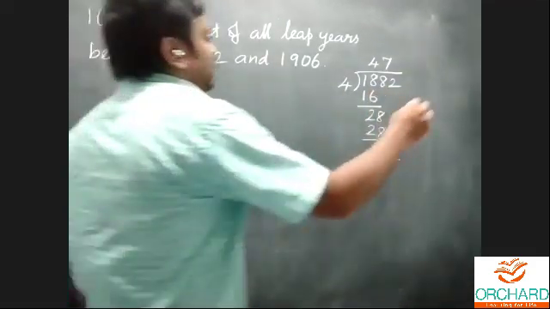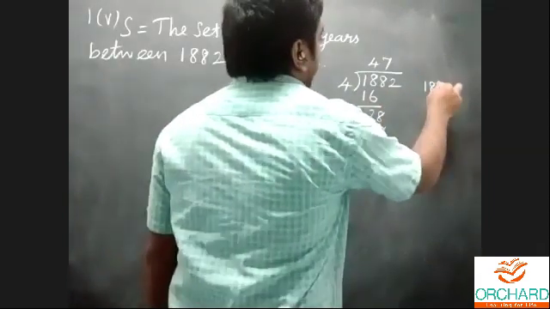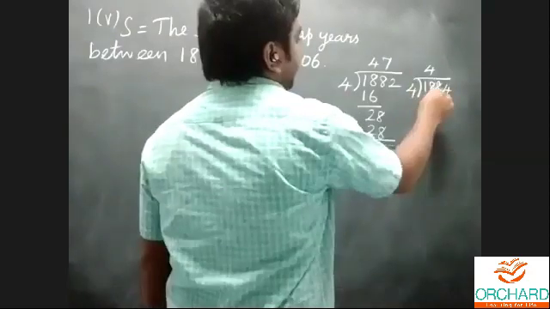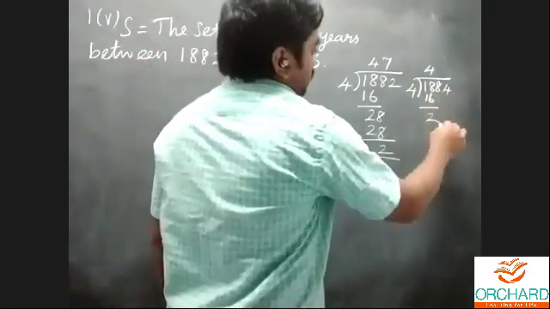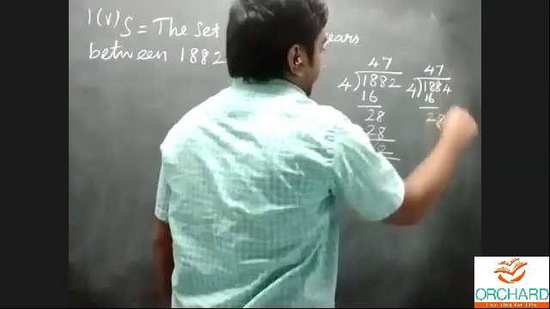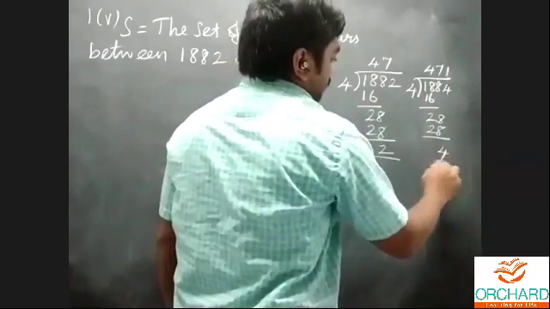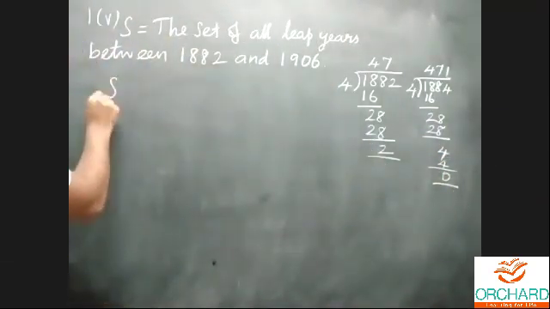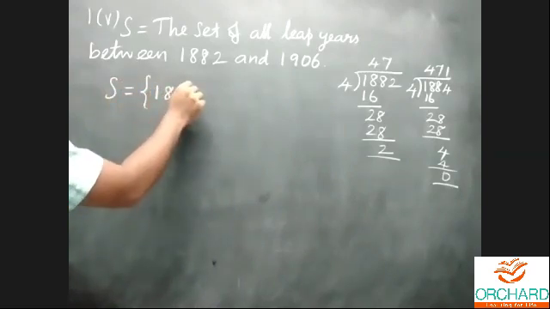Then you can check 1884 divided by 4. How many times? 4 times 16, balance 2, and 28, 7 times. Next balance 4, that is 1 time, remainder 0. Therefore, set S, the first year is 1884.